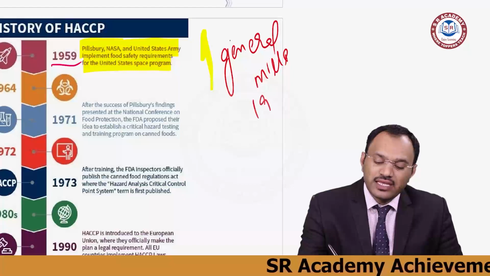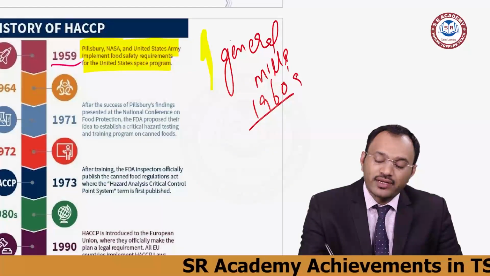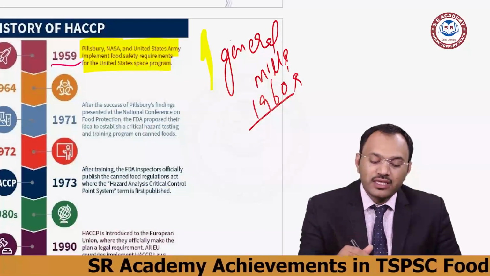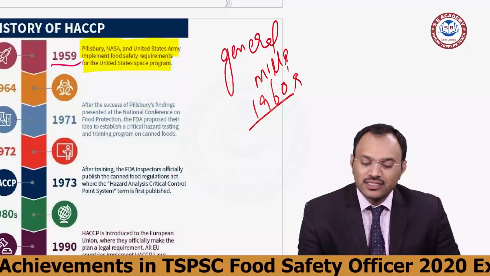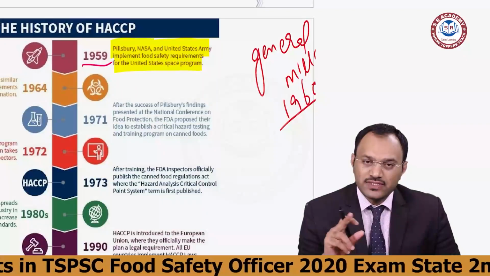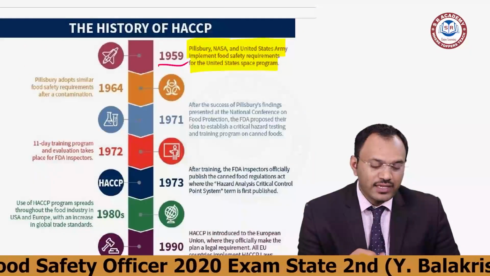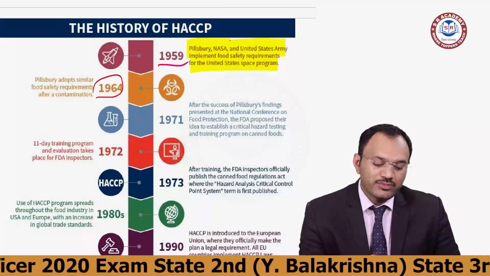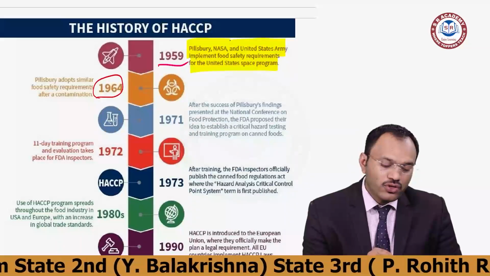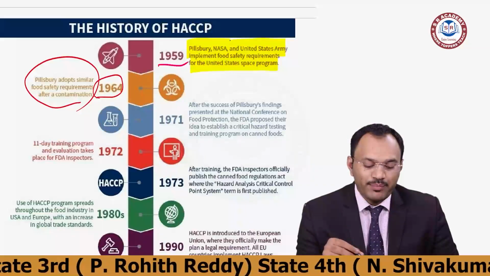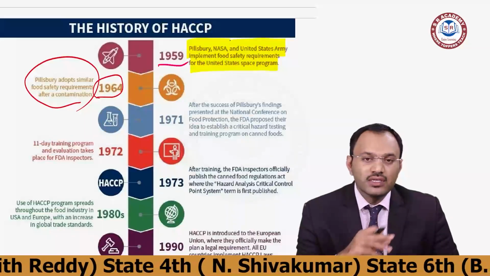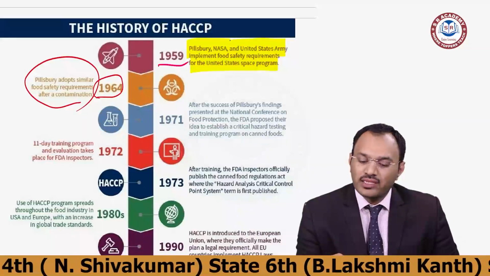They did this in the early 1960s. They implemented this food safety concept in the US. General Mills has multiple companies, and Pillsbury is one division, taken in 1964. Then it became very popular, and a lot of companies wanted to start implementing it. Pillsbury was the first company to implement this activity successfully in all of its products.